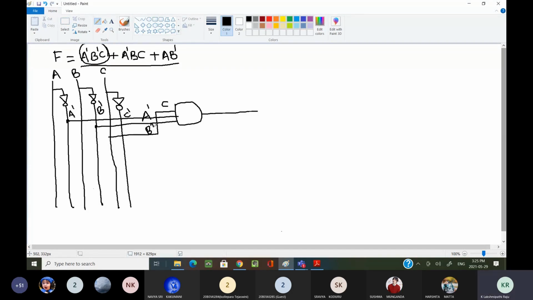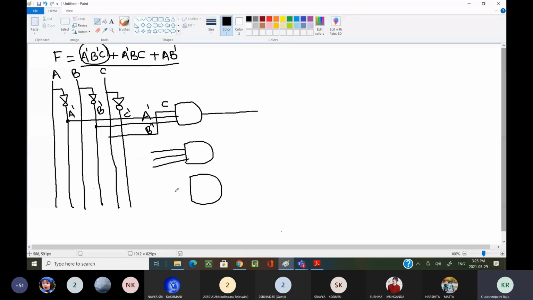Now I don't want to draw the complete circuit diagram, because if you understand this, you can understand the rest. In the same way, the second AND gate and the third AND gate. For the second AND gate, a 3 input AND gate is required because it is a 3 variable term.